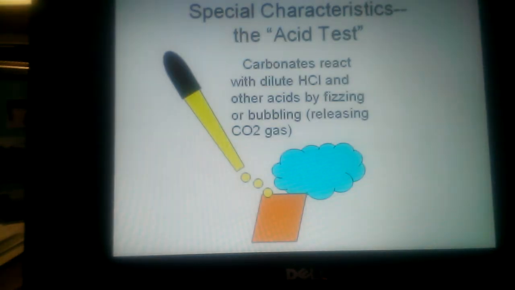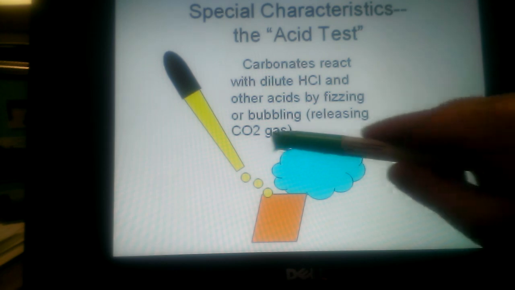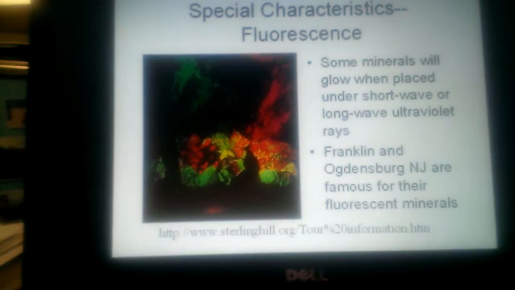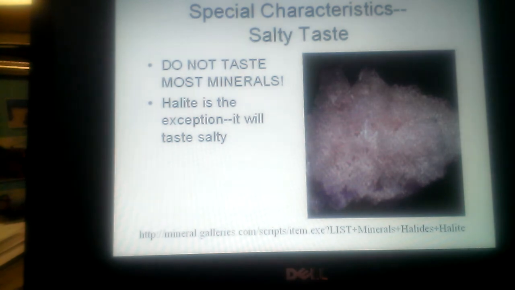Special tests include the acid test. We dropped acid on calcite in lab because if you drop acid on calcite, it's a carbonate. It's going to react with the hydrochloric acid and produce CO2 gas bubbles or carbon dioxide. Fluorescence we looked at with the black light. And what fluorescence does is it produces a glow when it faces UV light, like a black light would produce. So it makes a nice glow of color.